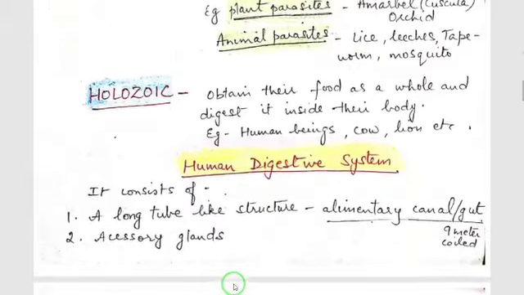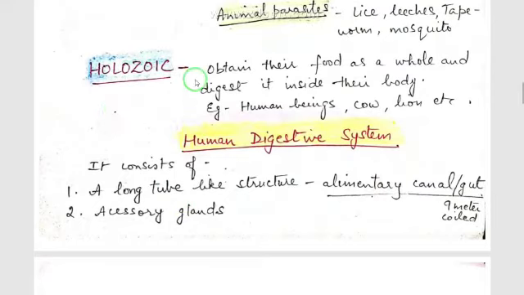Third is holozoic nutrition. Holozoic nutrition means those organisms which obtain their food as a whole and digest it inside their body, like human beings, cow, lion, etc. They take their food as a whole, put it inside the mouth, and when that food reaches inside the body, they have a special system for digesting it. So these are the three kinds of heterotrophic nutrition. Now our next topic is the human digestive system.